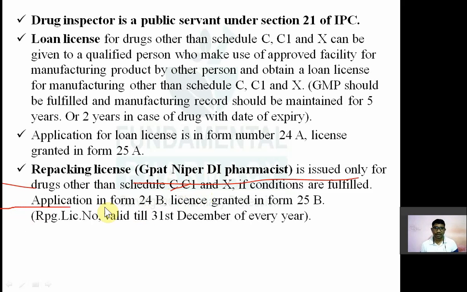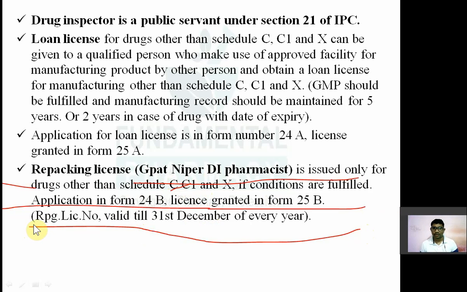Now application for a repacking license is made in Form 24B and the license is granted in Form 25B. Now the repacking license is valid until 31st December of every year.